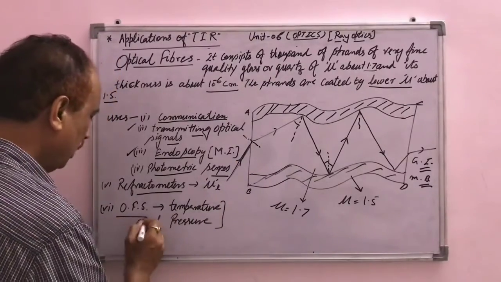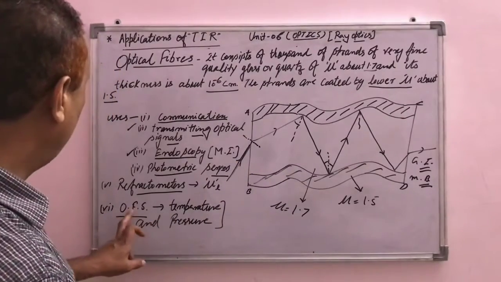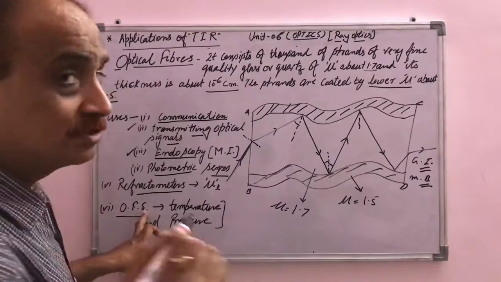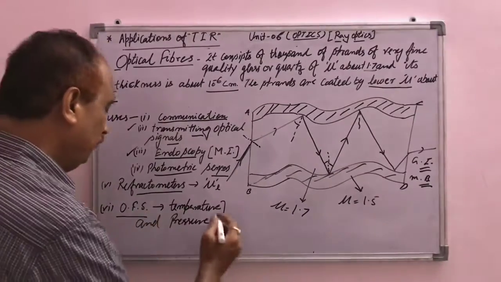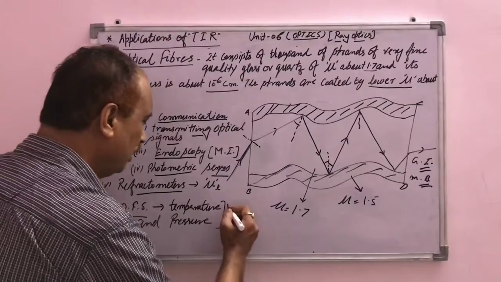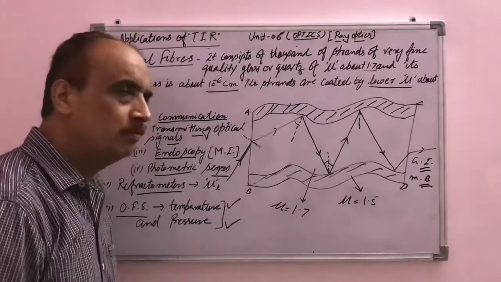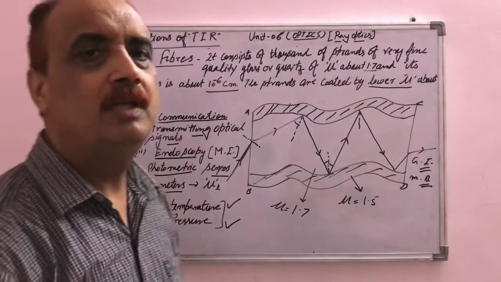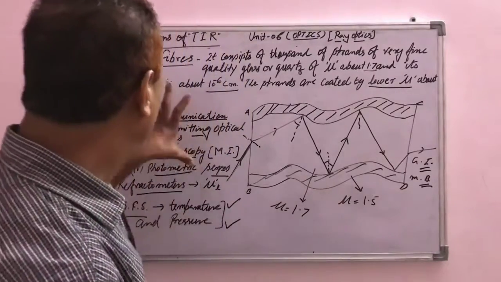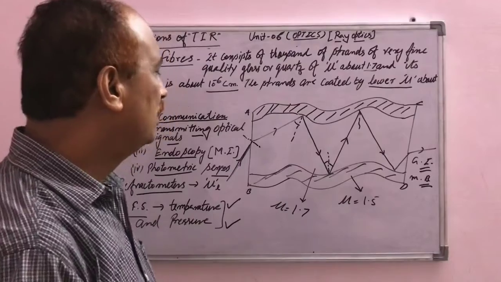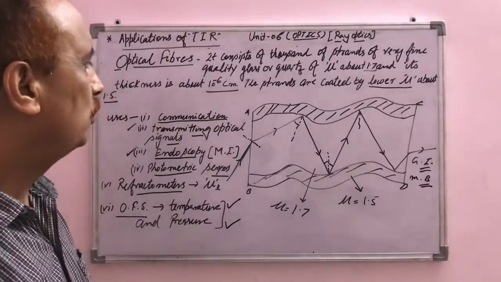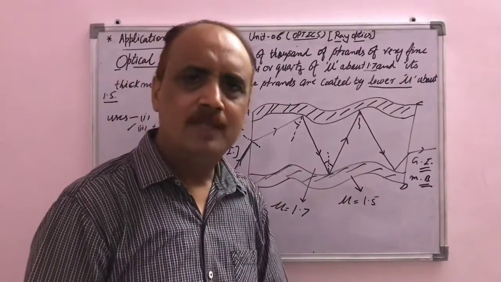And next, optical fiber is used as a sensor. When it is used as a sensor, it can be used to measure temperature, pressure, maybe humidity. So these are the uses of the optical fiber. It is the most important application from the examination point of view.